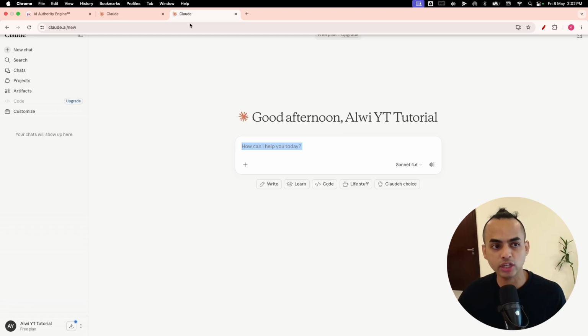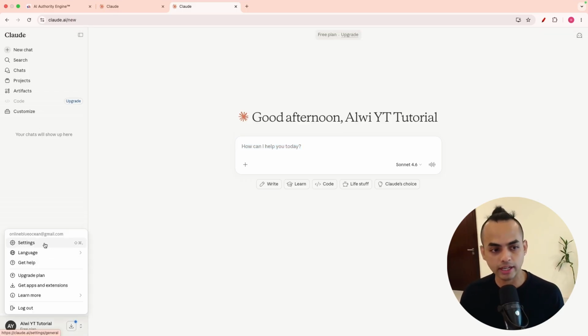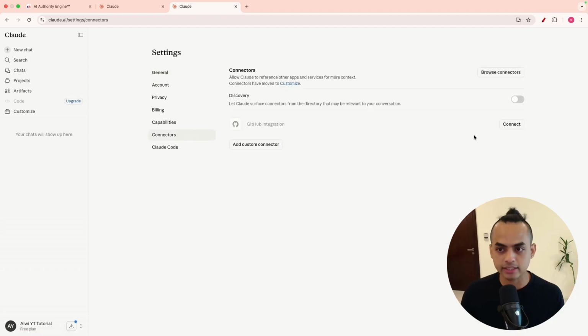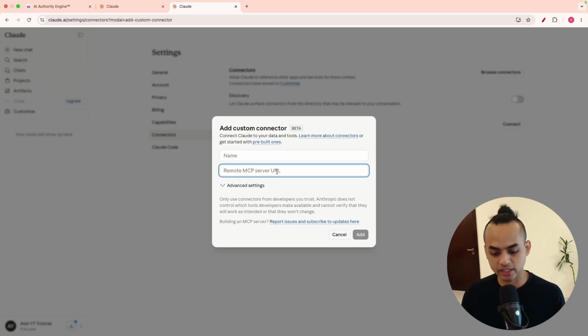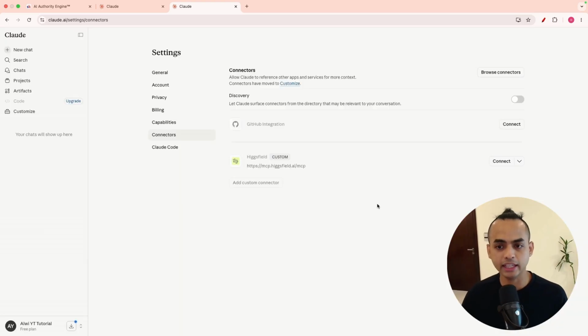Okay, so once you actually have your account, all you need to do, guys, is just hover over to settings right here. We're going to click on that and you can see connectors. Click on connectors. And right here, we want to click on Add Custom Connector, okay? So the link that we copied just now, we're just going to paste it in here. And we can call it whatever we like, but we can just say Higgsfield, okay? And just hit Add.